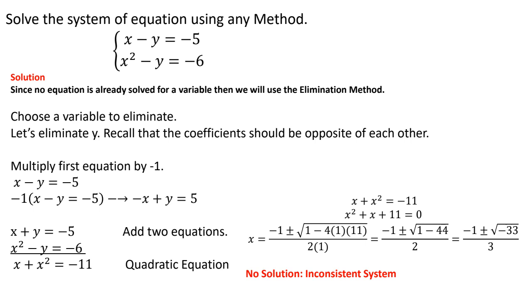When I apply the quadratic formula, that's the reason why I couldn't factor it, because if you see here under the radical, I have a -33. That's going to produce an imaginary number, but we are looking for real solutions. So this would give me an error, that there are no real answers. So the answer for this one is no solutions, because I have an inconsistent system. What does this mean? This means that this line and this parabola are not intersecting at any point.